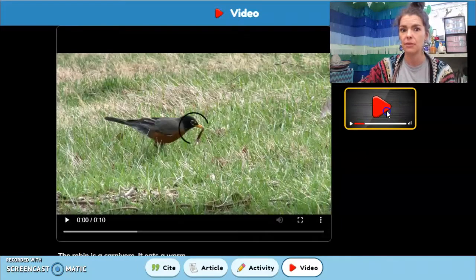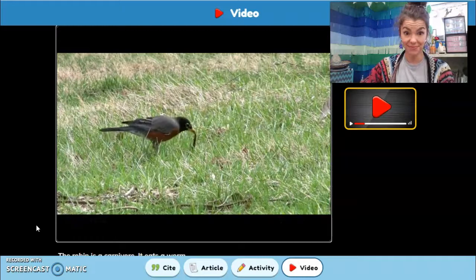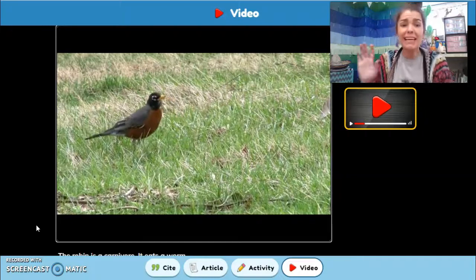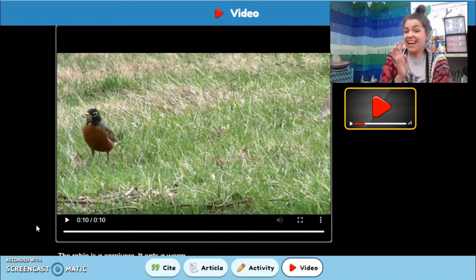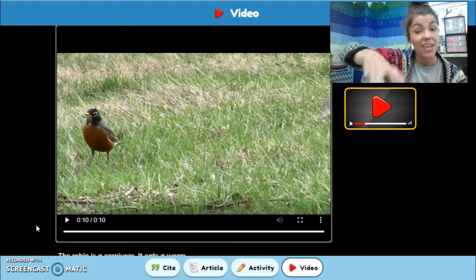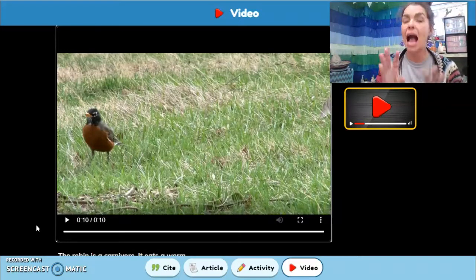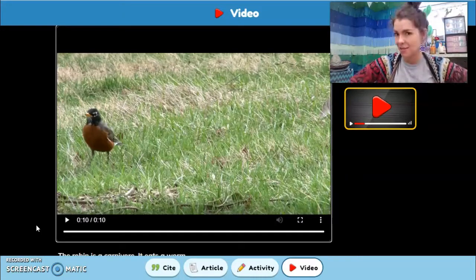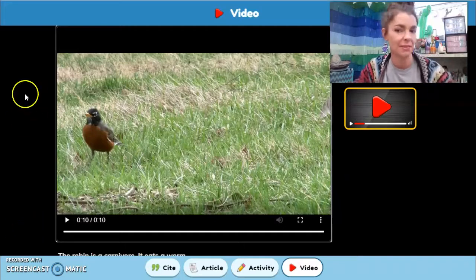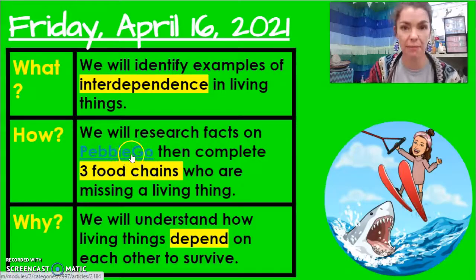Let's see what the other one is. What's that bird trying to eat? Oh, he ate it! Yikes! So here's another chain. The sun shined on the grass. The grass gave energy to that worm. Then who came to eat the worm? The birdie. Now who could come and eat that bird? Nice! Another snake or a fox or a cat. Meow. Now that we have studied our Pebble Go facts, we need to review vocabulary.